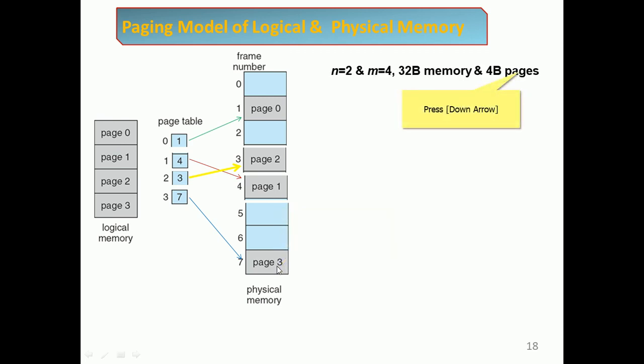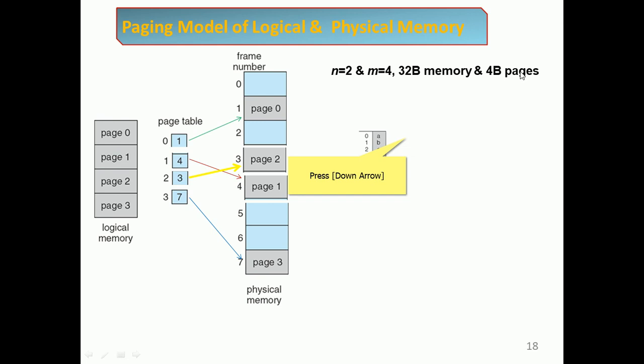So let's consider n equal to 2 and m equal to 4: a 32-byte memory with 4-byte pages. In this example, consider m equal to 4, so four pages are there, 0, 1, 2, 3.